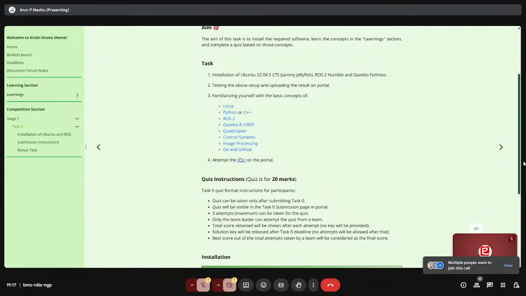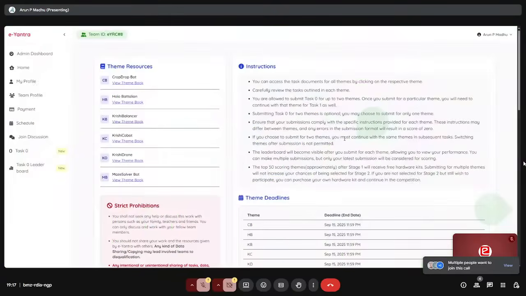Task Zero, you can find this link, or you can find this in the portal also. If I click on this, it will redirect to the portal. You all can see this. I am hoping, yeah. So these are the other theme books. If you click, you can go here. This is Krishi Drone. Here under Stage One, you can find Task Zero. In Task Zero, there are installation and learning resources here. It will be different for different themes, but overall it is similar.